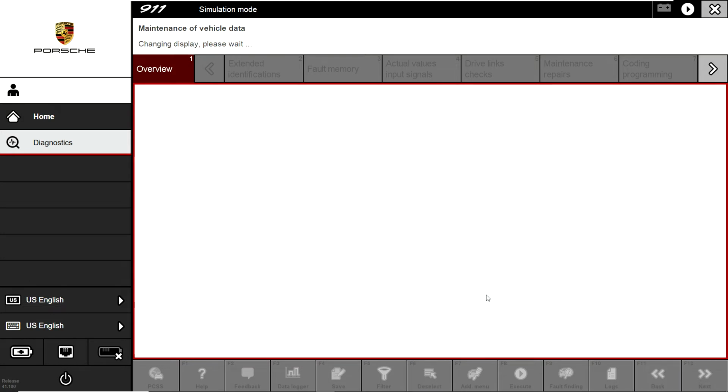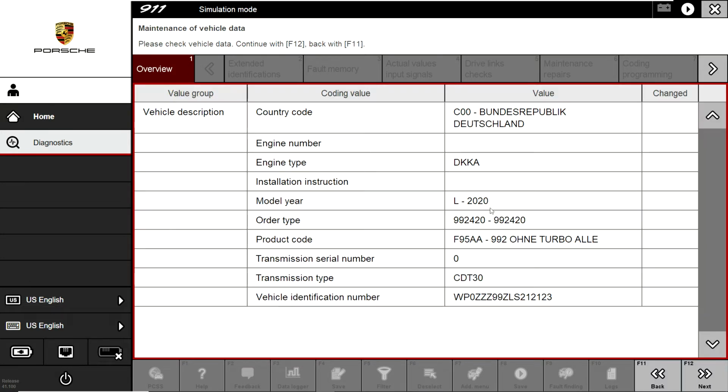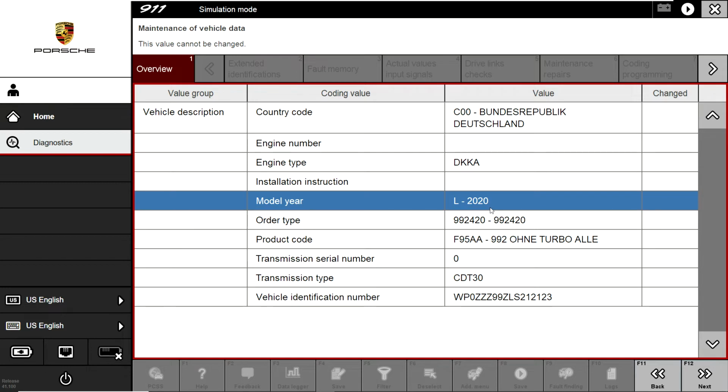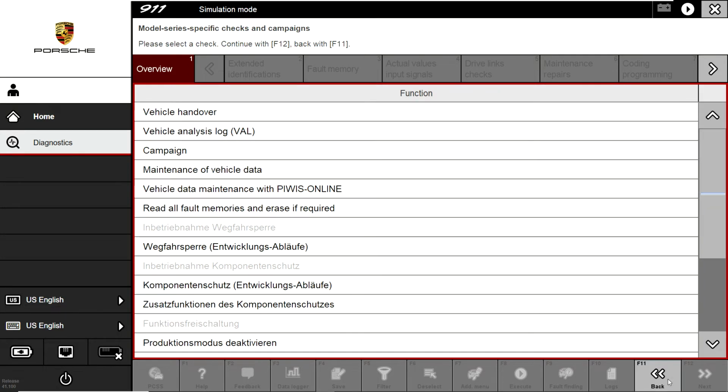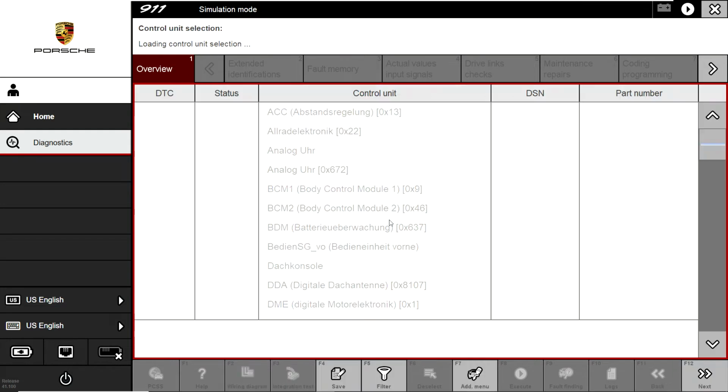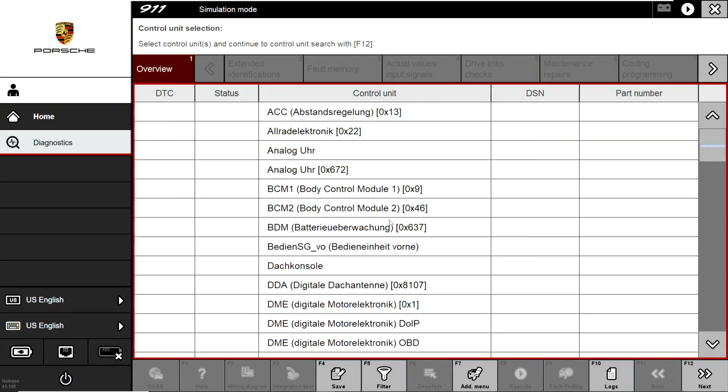The flash count from 3 to 5 or 6 or 7, whatever you like, and this demo is applied on a 2020 Porsche 911 992, which is in simulation mode. It is not on a real car, but it is going to guide you where to go.